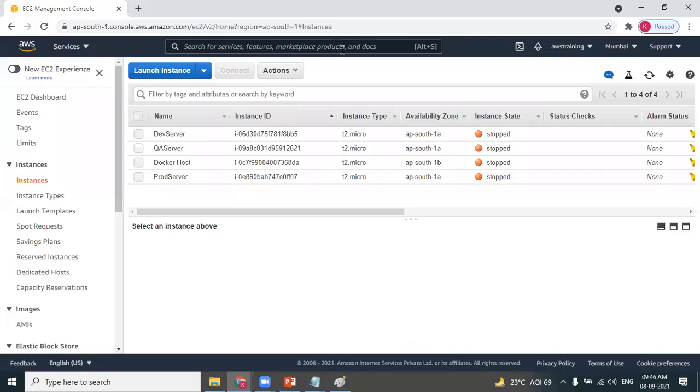Let's proceed. How can we create a new Windows instance? If you want to create a new instance, whether it is a Windows machine or a Linux machine, you can create it. So log into AWS, select the service called EC2, go to instances, and we have a button called launch instances, which helps you to create the instances as per the requirement. So I want to create the instance. I click on launch instance.